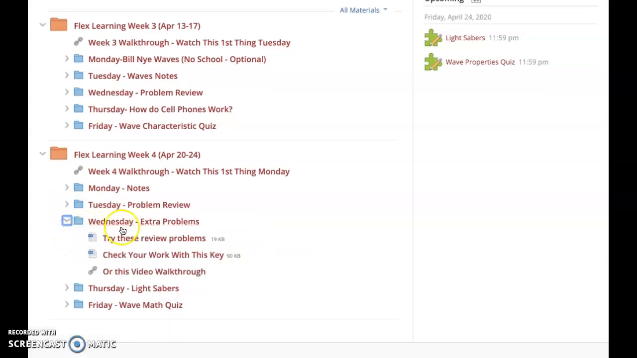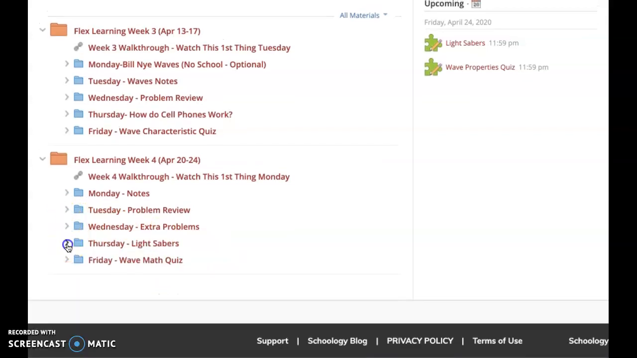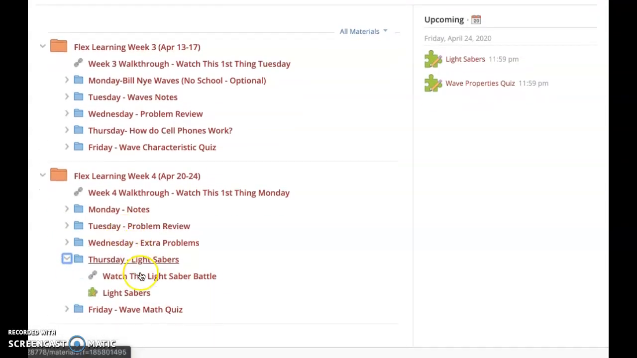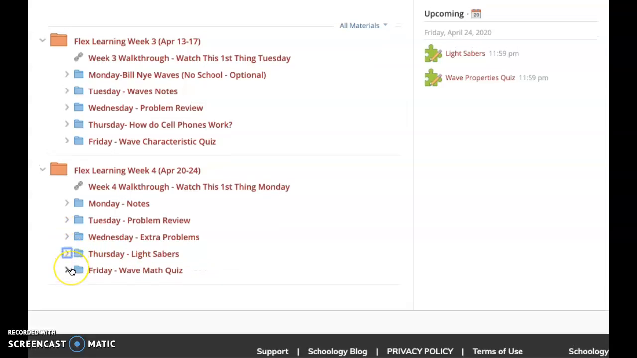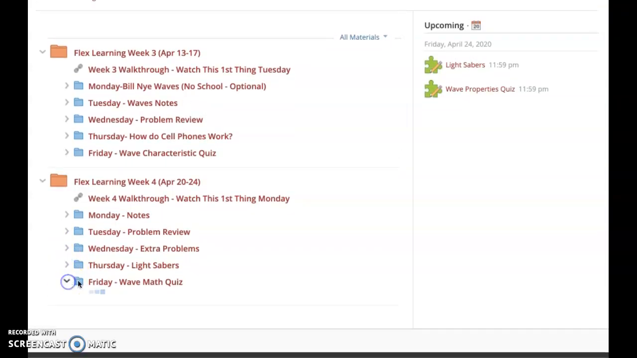Wednesday is a couple extra problems. This is the math of our unit, a little bit of math. And then Thursday is a really short lesson, kind of a fun one. We're relating to color and energy. So we're going to watch a lightsaber battle, a really short 2-minute video, and then answer a question about what we know about color and energy.